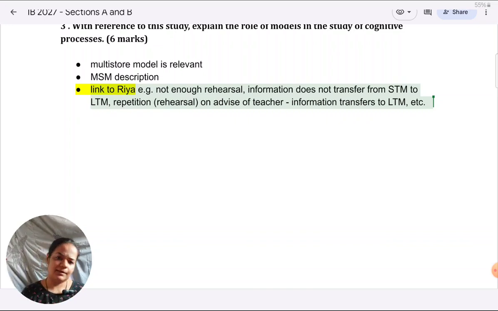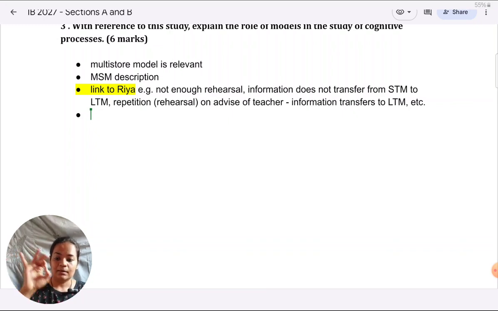And then at the end, again, you could give a very brief conclusion. So you could, in fact, give a separate paragraph, a very brief paragraph, like 1 or 2 sentences, in which you say, okay, so this is what Ria is doing, and this is how it links back to models of memory, not just the multi-store model. The question is about how models of memory help in the study of cognitive processes. So this is how all of this links back to models helping in studying cognitive processes.